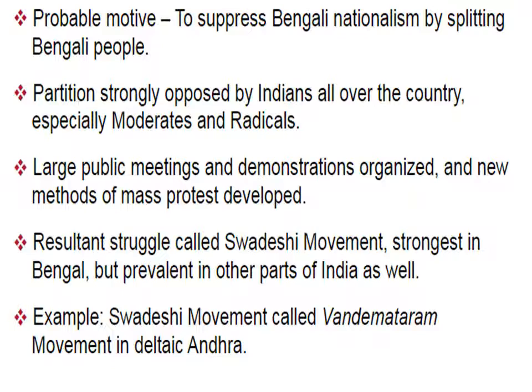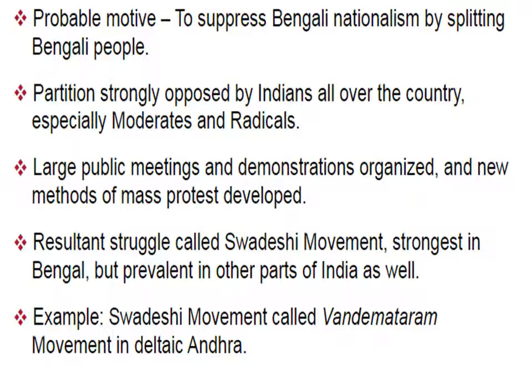The partition was strongly opposed by Indians all over the country, especially moderates and radicals. Moderates and radicals are the people who mainly intended to make India a nation and to get freedom from colonial rule. Large public meetings and demonstrations were organized and new methods of mass protest developed.